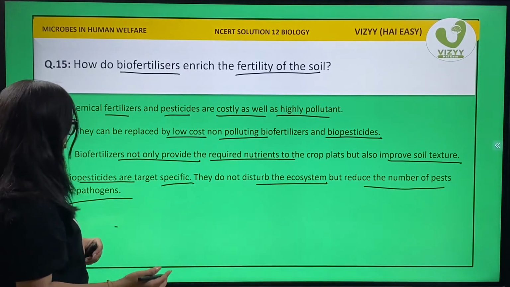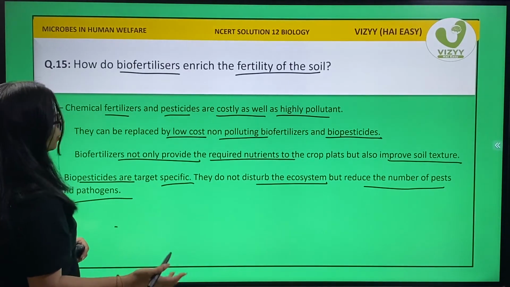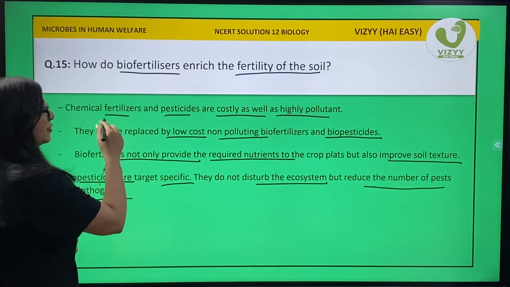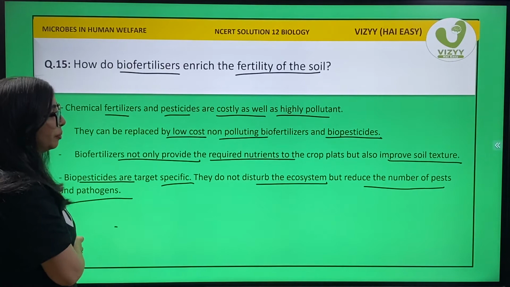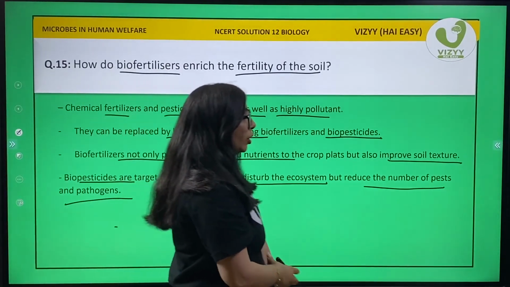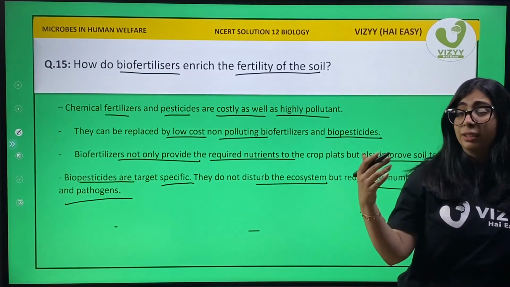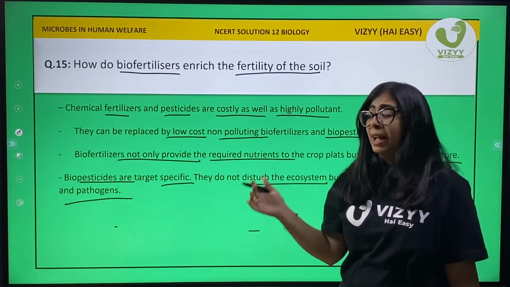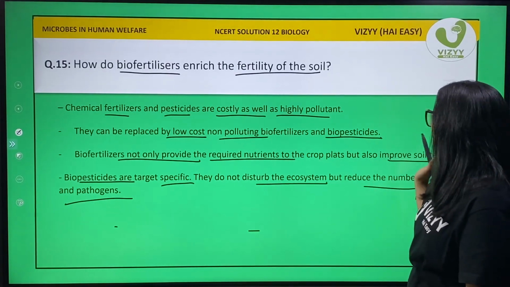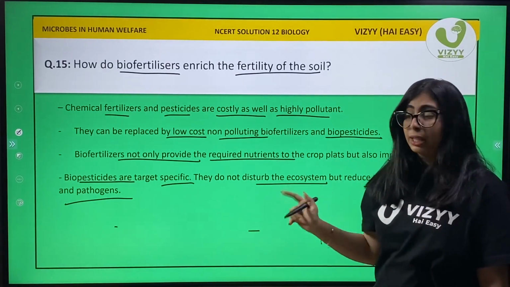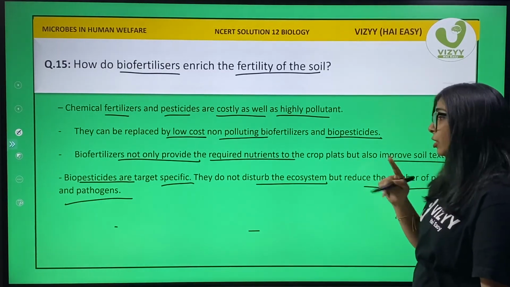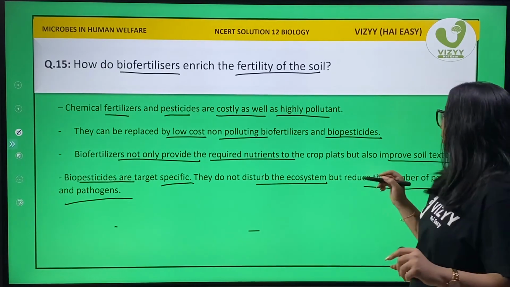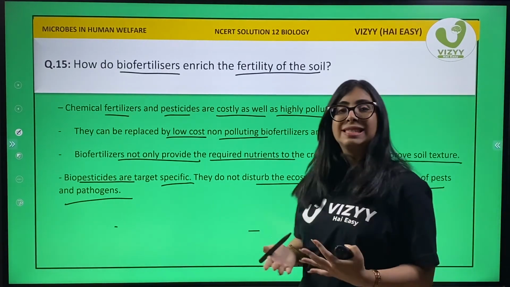And third, students, this is your answer. So 2 points for biofertilizer and 1 point for biopesticide. They are not harmful. They give nutrition to the plant and they will improve the soil quality. Biopesticide will be target specific and they will not disturb the ecosystem but reduce the number of pests and pathogens.